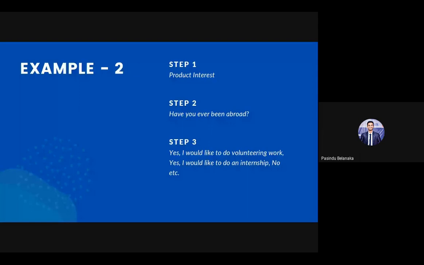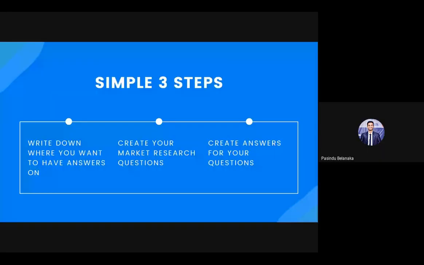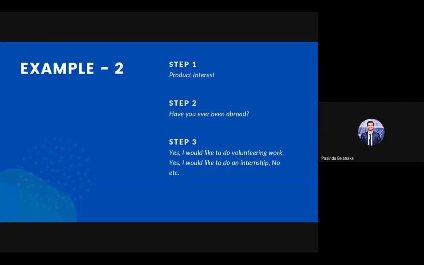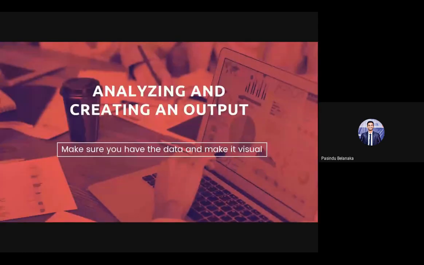So this is the simple way that you can create the questions for your market research, because I have to find out a set of customers, whether they are people from here going abroad. It's very difficult to identify whether a person likes a product or not, whether they will go abroad or not. So that's why we are doing market research, and these are the questions that we are going to put, like some examples. Then we have done the market research, and now what we are going to do is analyze our output.